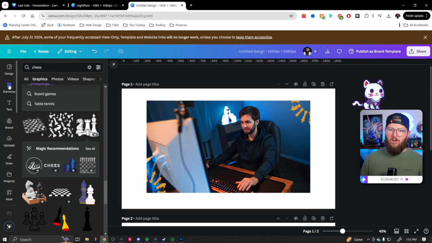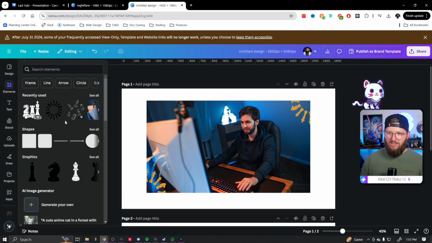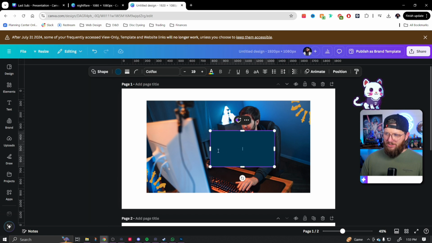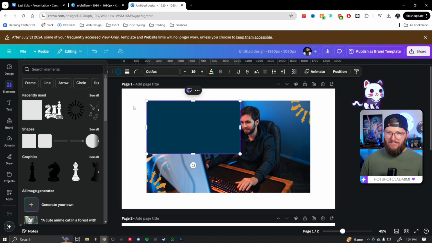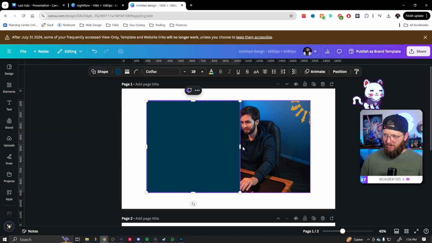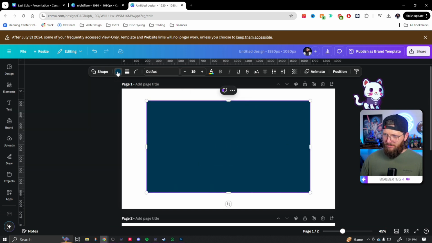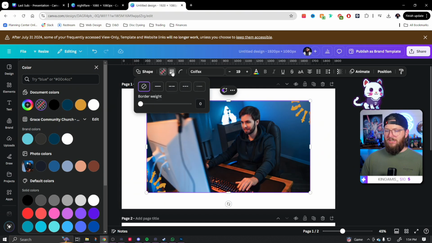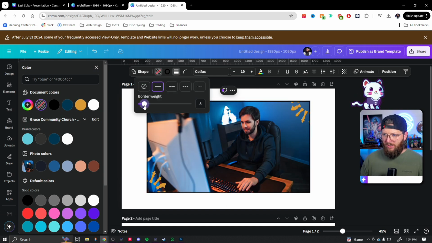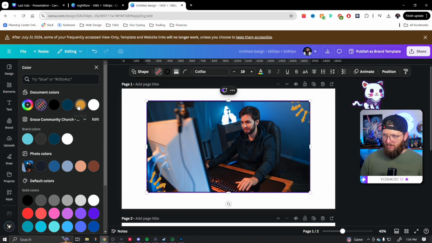So we're just going to go all the way back to the beginning of elements, and I want a square. I always want to go to shapes because when I choose a shape like this, I can actually size it this way, right? I can do a lot more with it than just your basic elements, your basic graphics. So I'm going to fix this perfectly to the size. I'm going to go ahead and remove the color because I'm actually not going to be using the inside color. I want to create a border, something about like that. And we want to make it the gold. Oh, not that one. This one right here is our fill. This is our stroke. So our stroke color, we want to be gold.